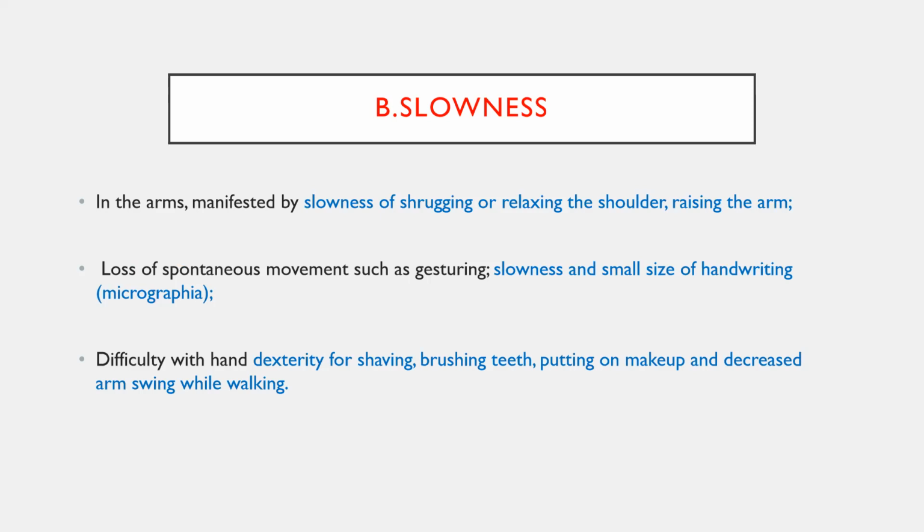Whether the patient is taking much more time as compared to earlier to do the routine activities of daily living. So this is the main feature of Parkinsonism. Bradykinesia, slowness, is a key and major diagnostic criterion for Parkinsonism. So you need to ask about bradykinesia in the history always whenever you are taking a movement disorder patient.